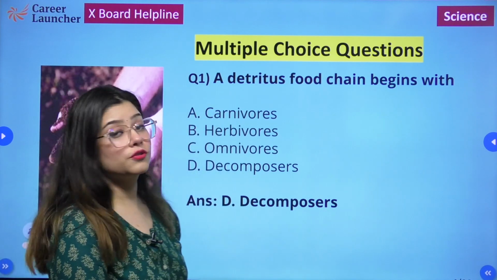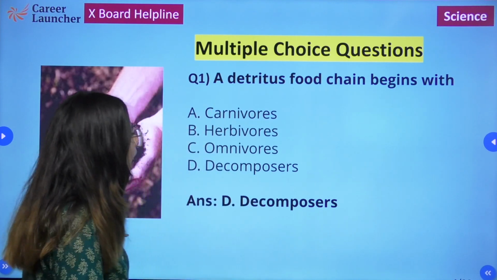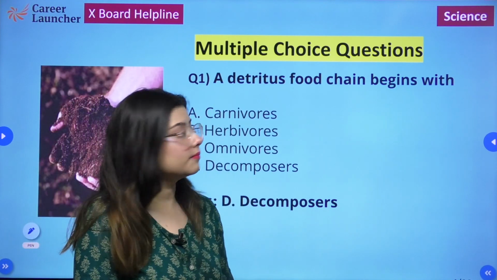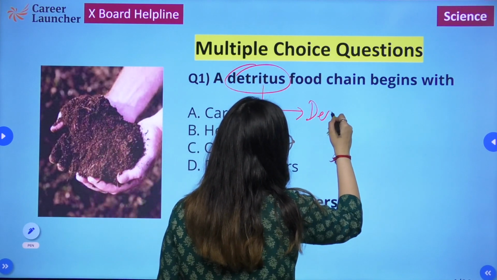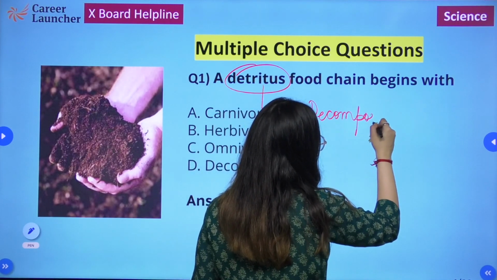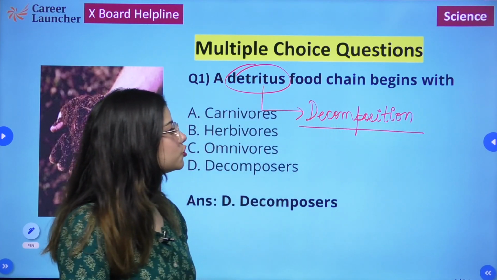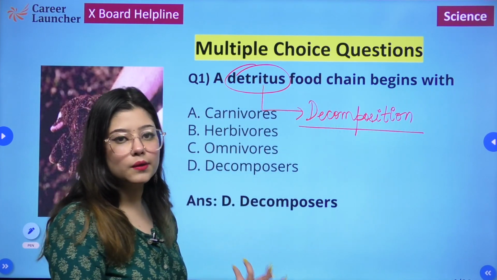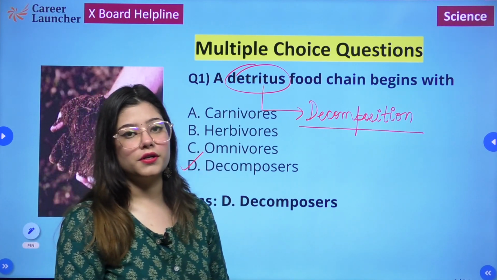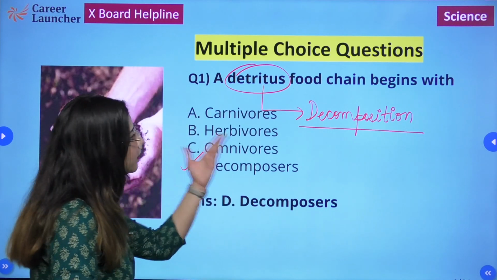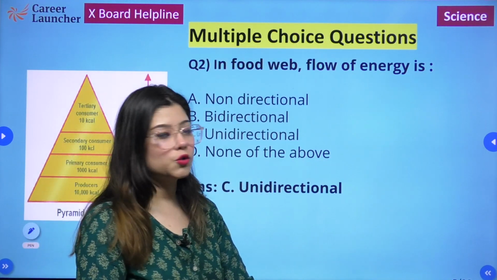The first MCQ question says that a detritus food chain begins with, and our options are carnivores, herbivores, omnivores and decomposers. So we are well aware of the fact that a detritus food chain is nothing but decomposition, and decomposition is going to start obviously with decomposers. So decomposers is the correct option here. A detritus food chain begins with decomposers. Let's have a look at the next question.